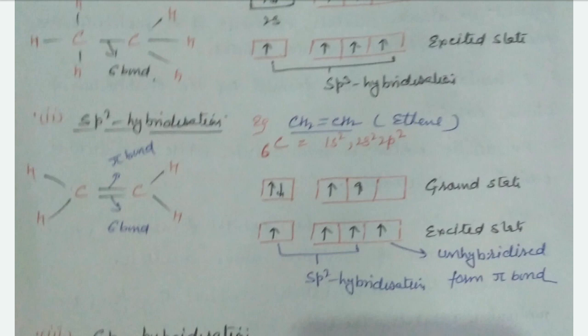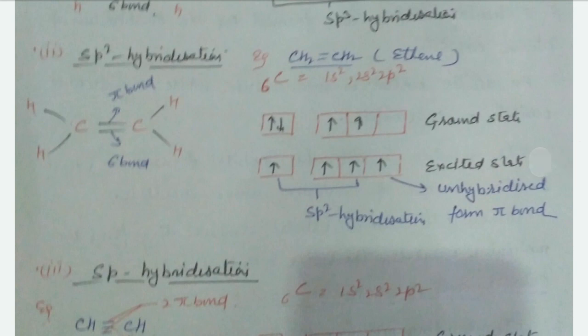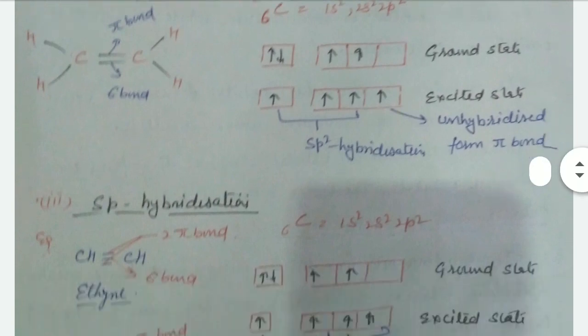Like C between C, one forms a pi bond. Pi bond means it is unhybridized, and sigma bond is hybridized. That's clear. Therefore, one is unhybridized, and the three orbitals, one 2s and two 2p, are hybridized and form sp2 hybridization.